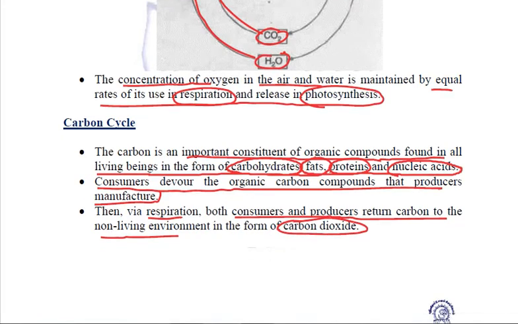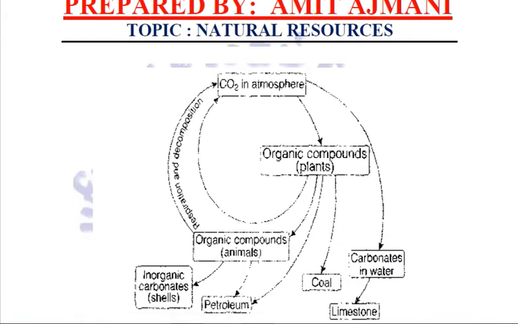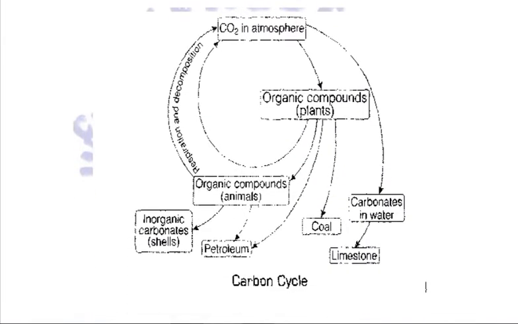Fine. Let us once again try to relate the carbon cycle through its diagrammatic presentation. This is the carbon dioxide in the atmosphere. This carbon dioxide is either utilized by the marine animals to form their shells, because it gets into the form of carbonates in water and limestone, right?